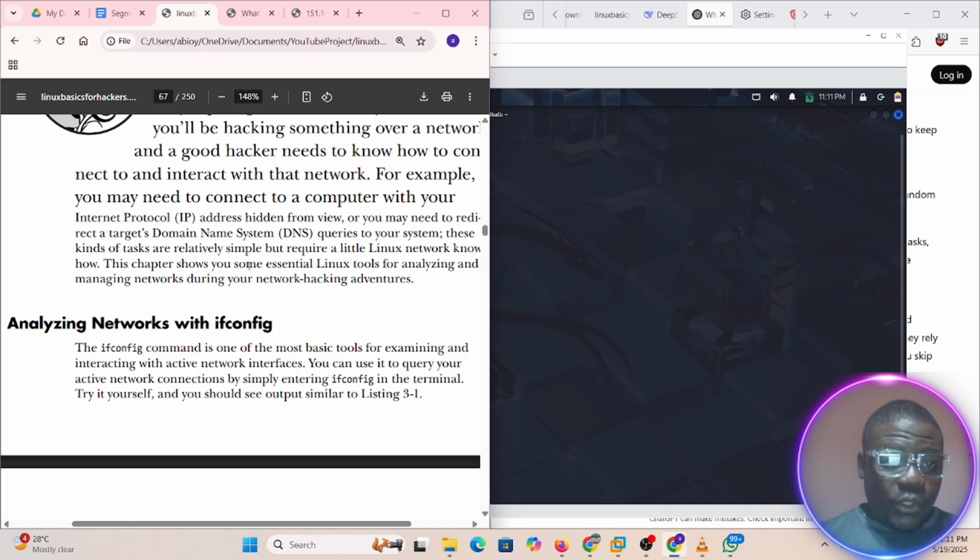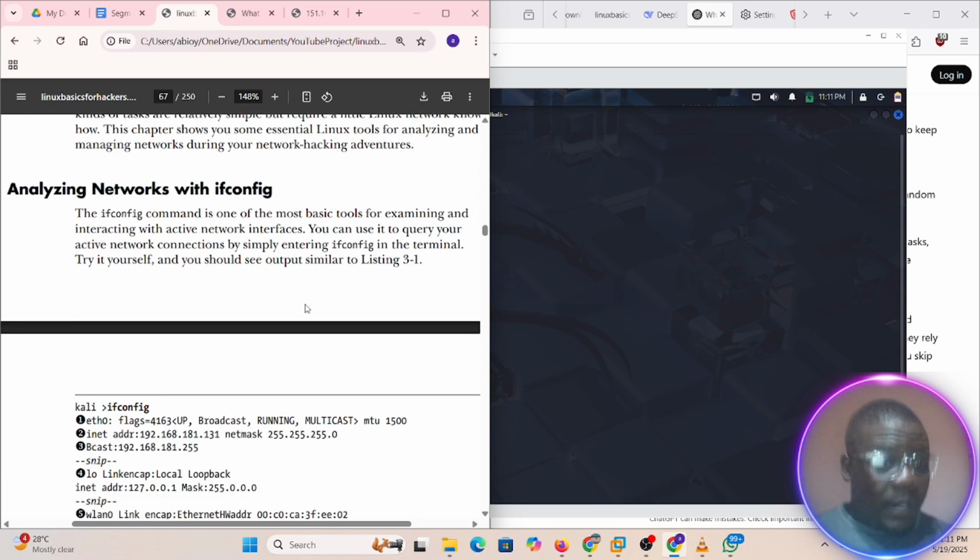This chapter shows you some Linux tools for analyzing. Let's move on to analyzing network with ifconfig. Ifconfig is one of the basic tools for examining and interacting with active network interfaces. Okay, you can use this to query your active network connection by simply entering ifconfig.